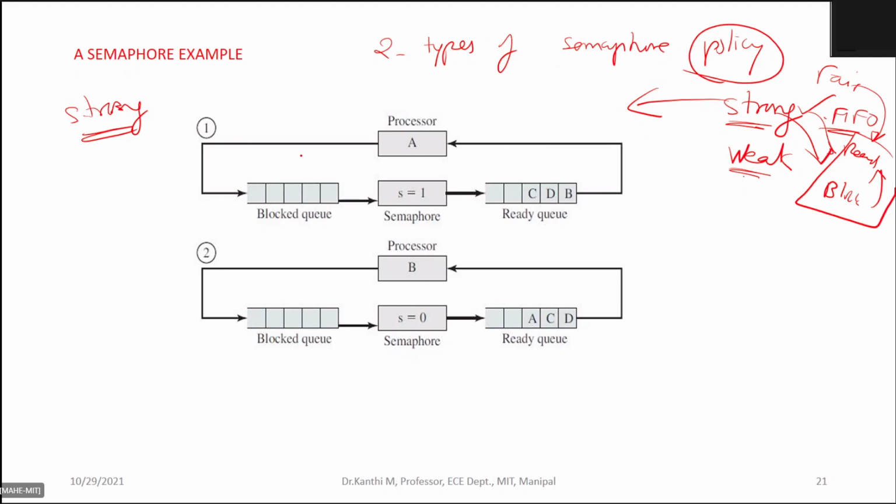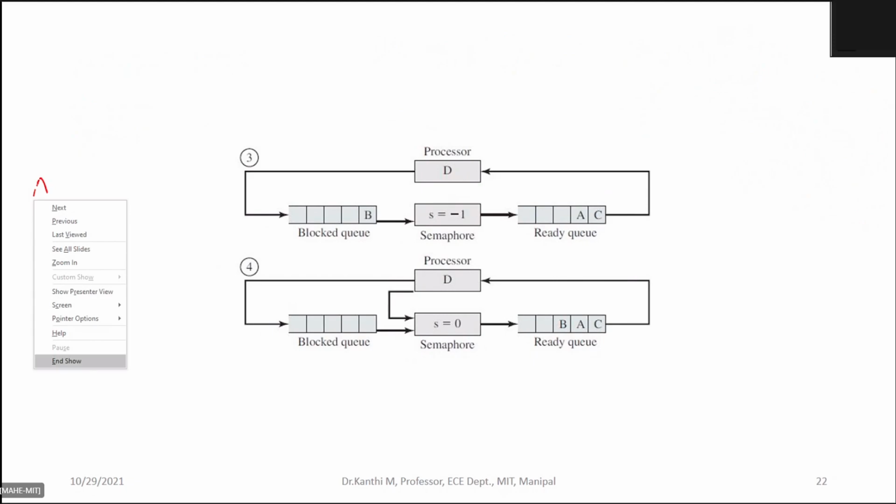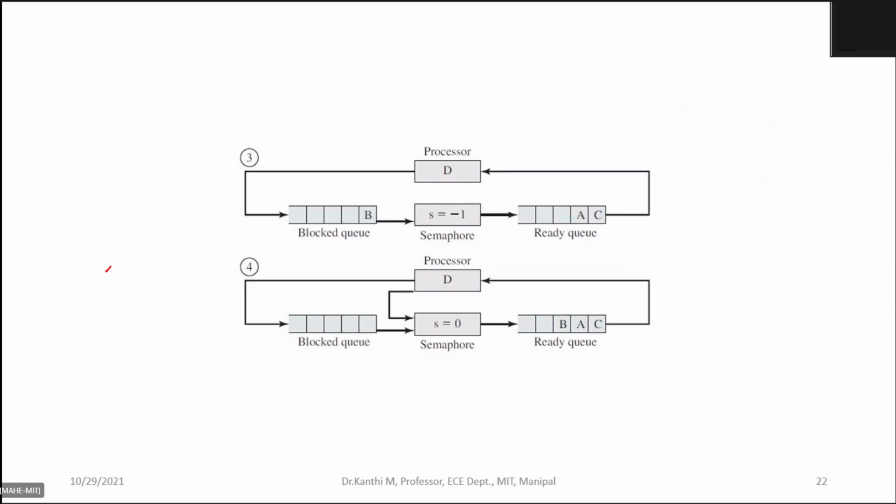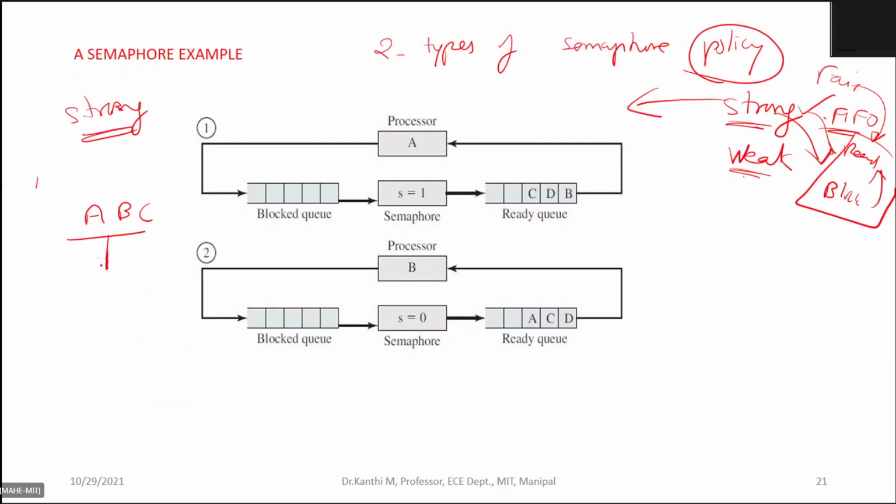In this case, let us consider that processes A, B, C are waiting for the result from D. Waiting for the results from D. Process A, B, C are waiting for the results from D.